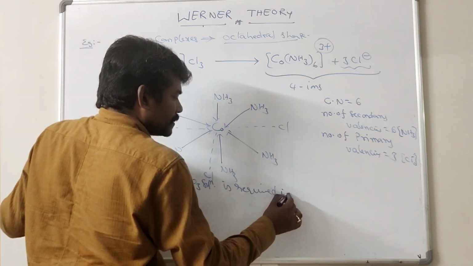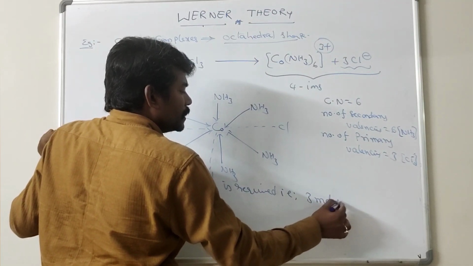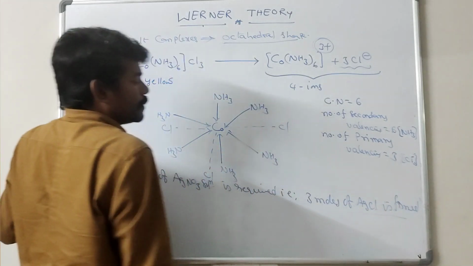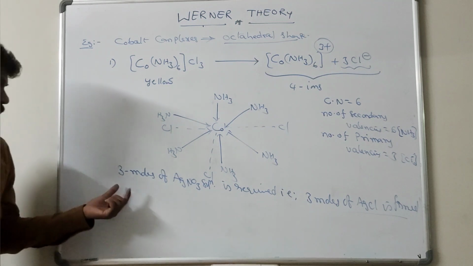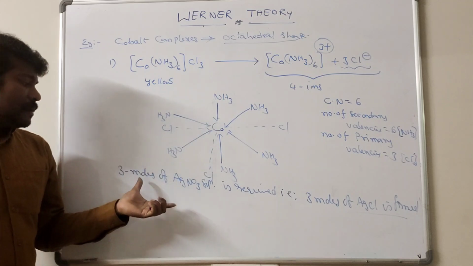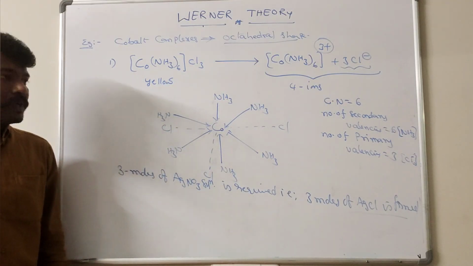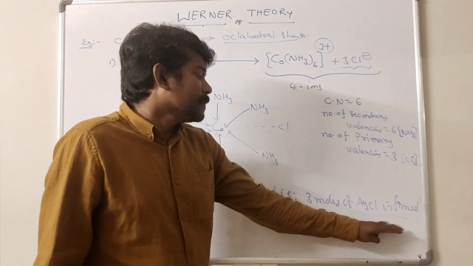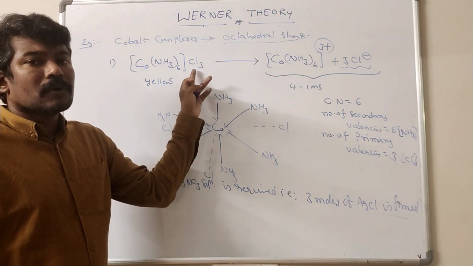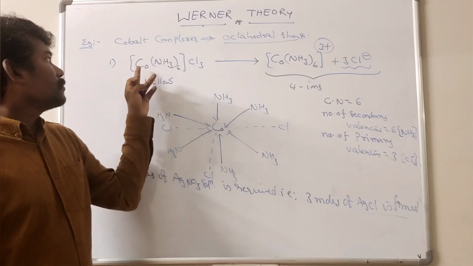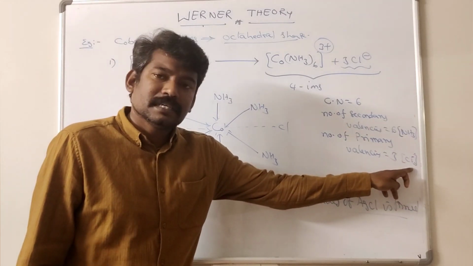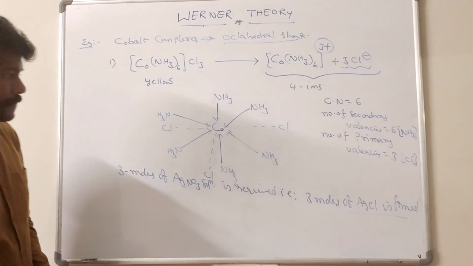That is, 3 moles of AgCl are formed. So the number of moles of silver chloride formed, or the number of moles of AgNO3 involved in the reaction, represents the primary valency of the complex compound. Here 3 moles of silver chloride are formed when it reacts with 3 moles of AgNO3. So the negative chloride ions are linked to the central atom by primary valency. So the number of primary valencies is 3, all negative ligands, Cl- ions. Clear?